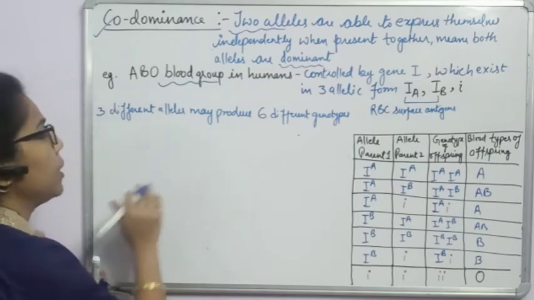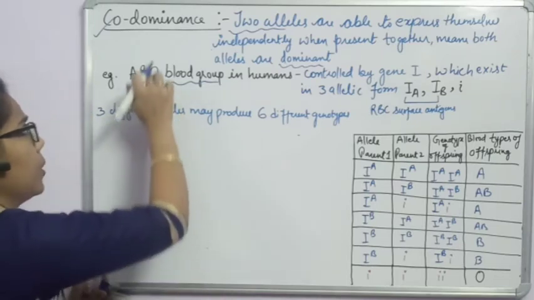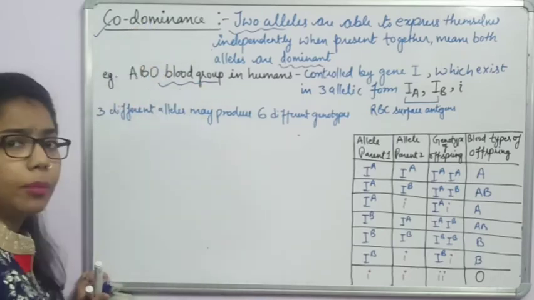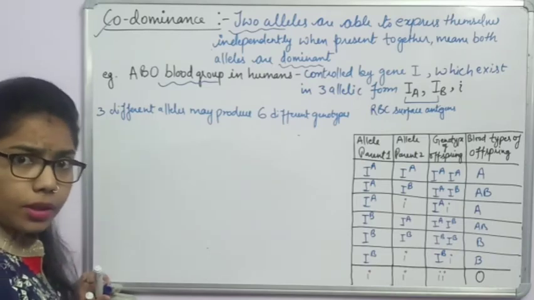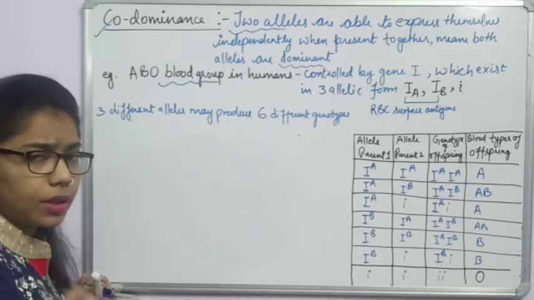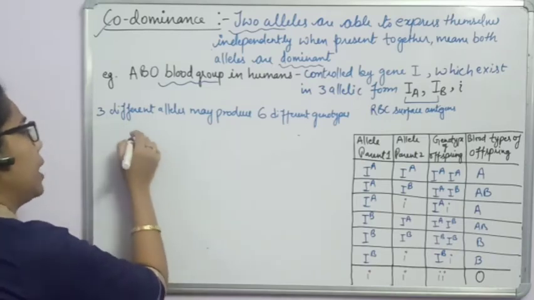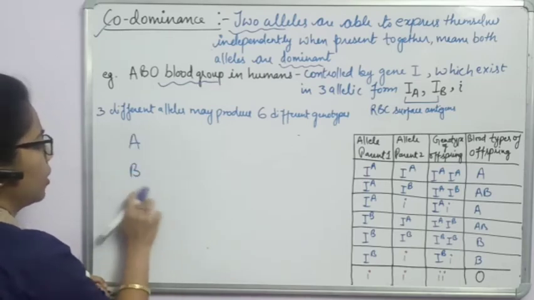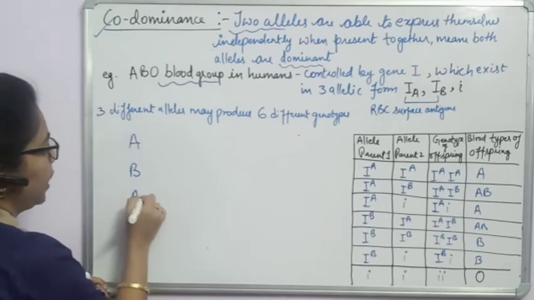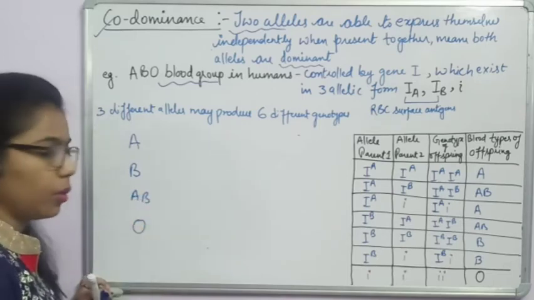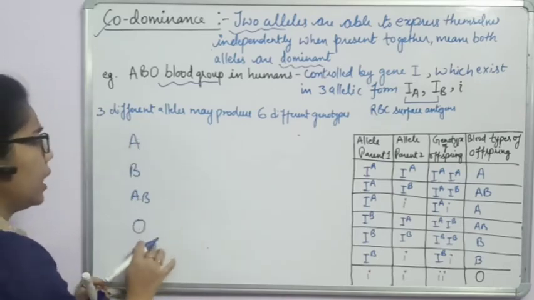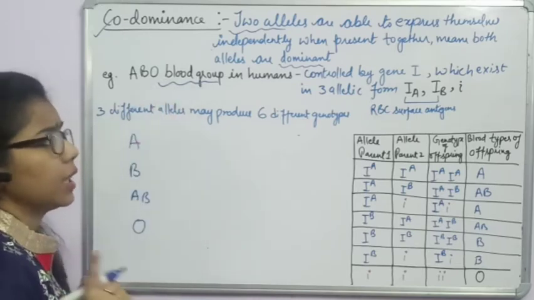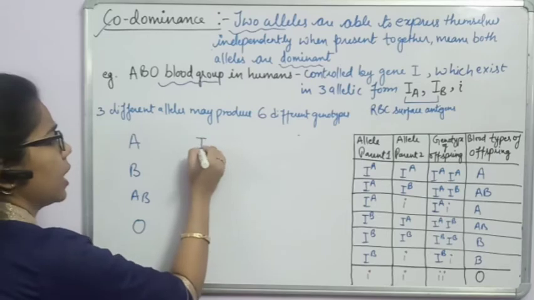How? For example, the blood group. An example of codominance is the ABO blood group. In human beings, what type of blood group system is there? The ABO blood group system. And how many types of blood group? A, B, O; before that I will write A, B and O. Okay, and all these blood groups are governed by one gene. That gene is I.